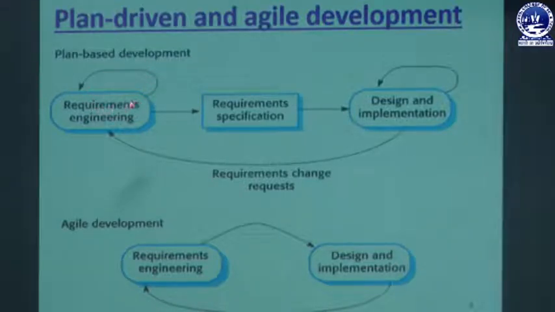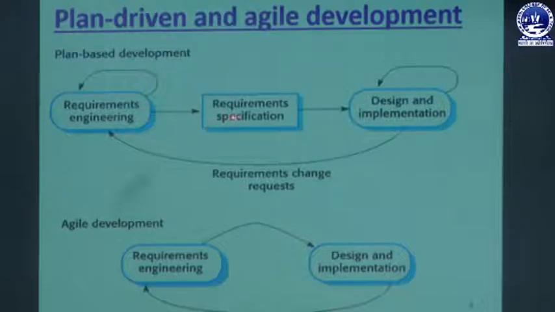After requirement engineering has been completed, we will go for requirement specification. That means we have the document. This oval symbol means we are processing here. This rectangle symbol means we have some output.